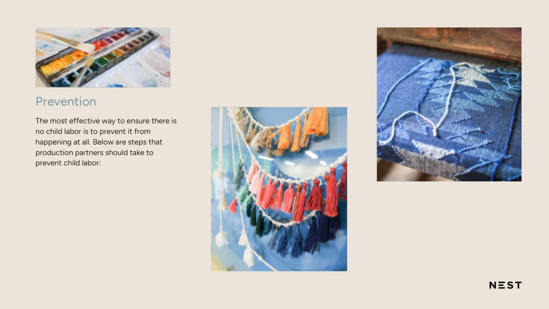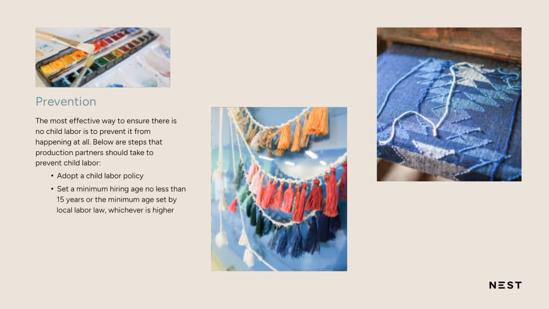The steps production partners should be expected to take include: having a written child labor policy that documents a business commitment to protecting children and outlines its practices related to preventing and remediating child labor. Setting a minimum hiring age. NEST recommends a minimum hiring age of no less than 15 years or the minimum age set by local labor law, whichever is higher. Collecting age verification. Before workers are hired or begin production, a form of identification should be used to verify that they are above the minimum age, and a copy of the identification should be kept on file.